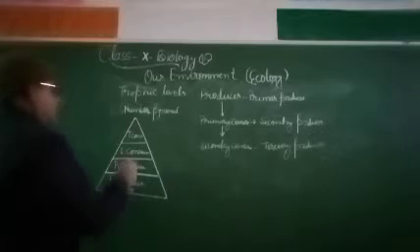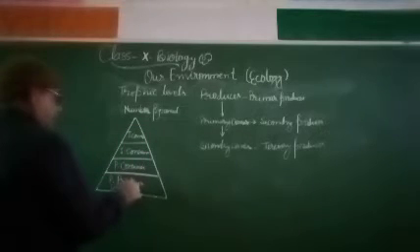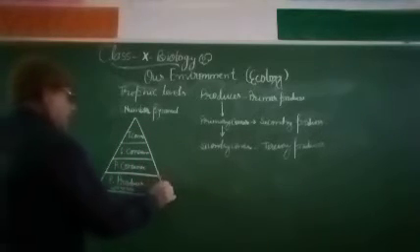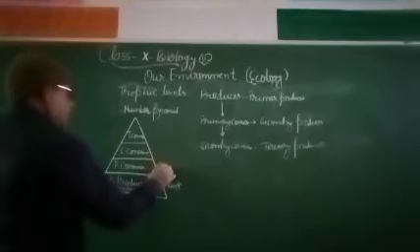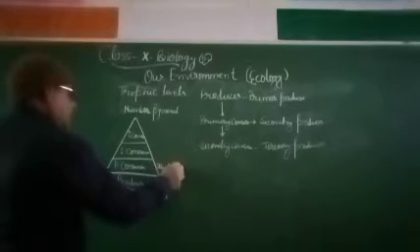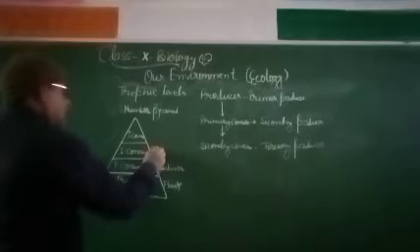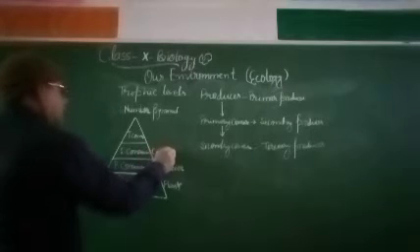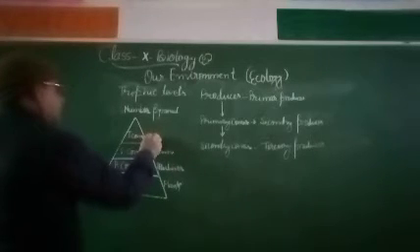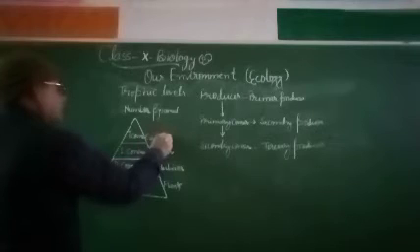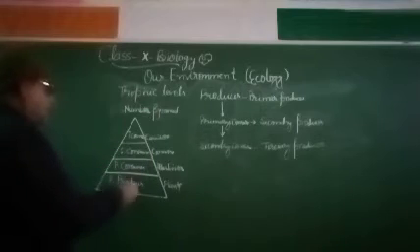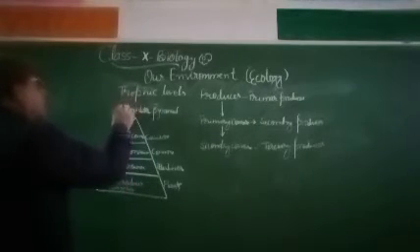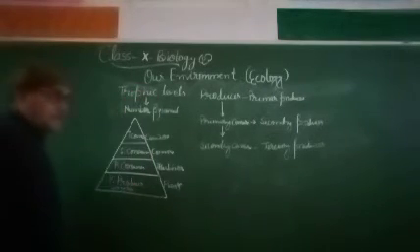So as far as the number is concerned, here they will be the plants. They will be the grazing animals or herbivores. They will be carnivores. They will be again carnivores. They will be again carnivores. So this is the number pyramid. These are the different trophic levels as far as number is concerned.